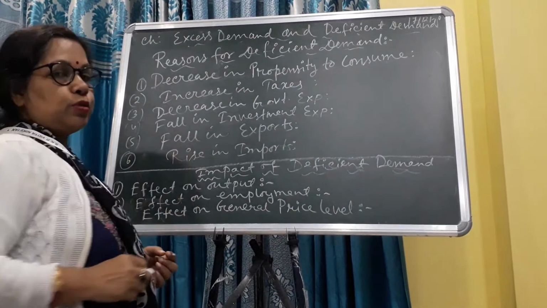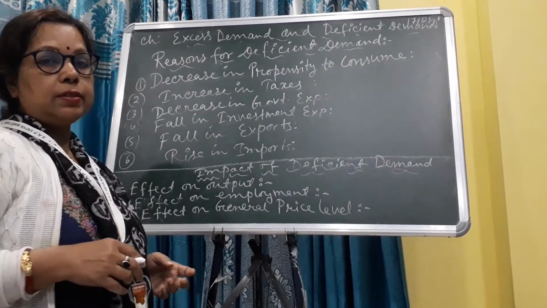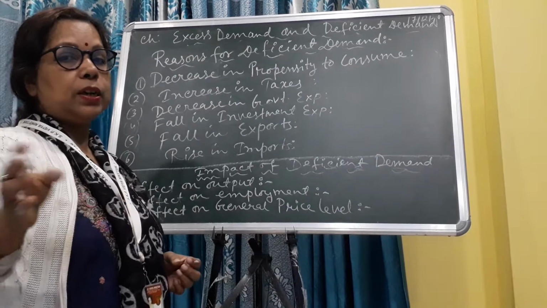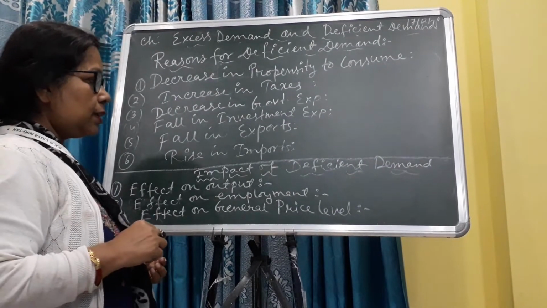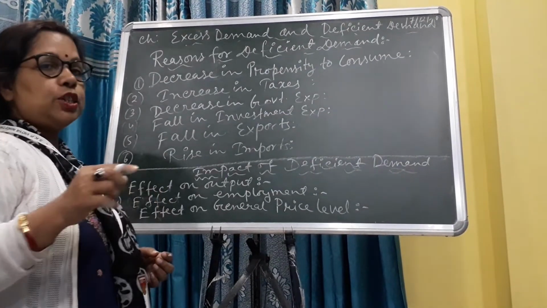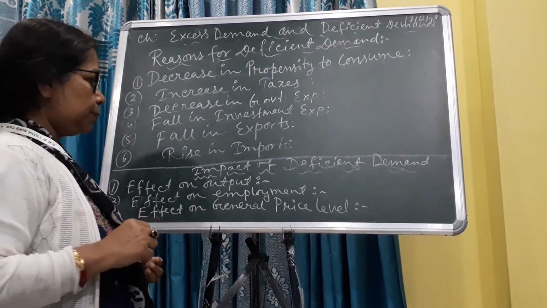Number five, fall in exports. When exports decrease, when the domestic country does not export any commodity to other countries, then the currency inflow reduces in the domestic country, and that's why aggregate demand falls. So a fall in exports is in such a way responsible for deficient demand.